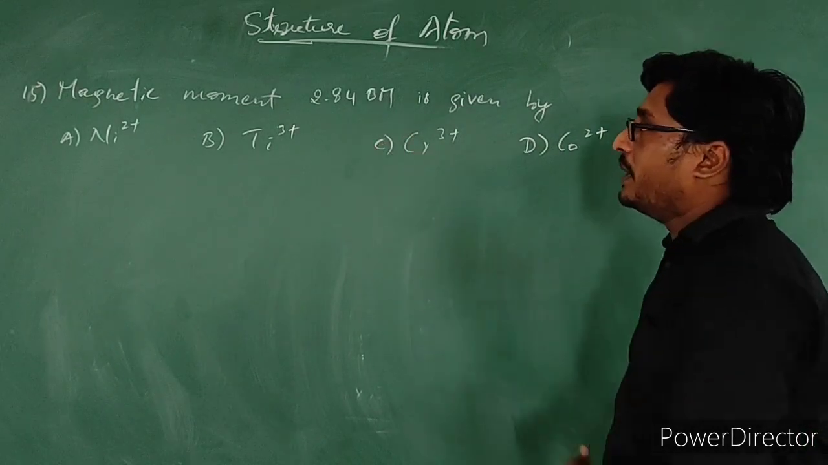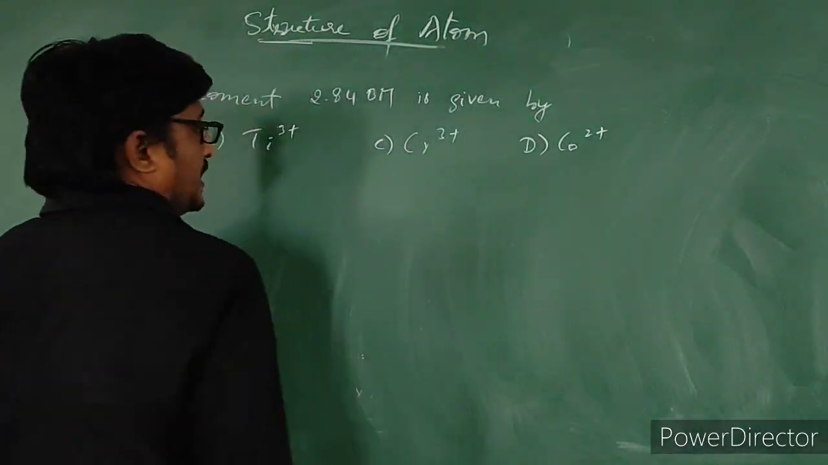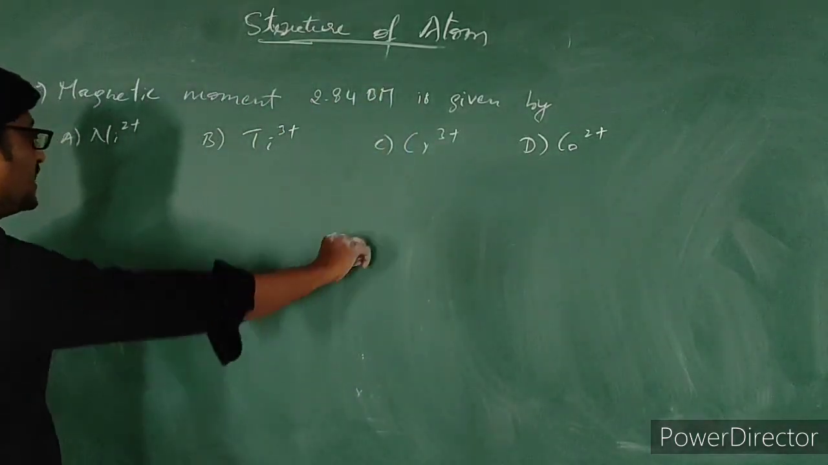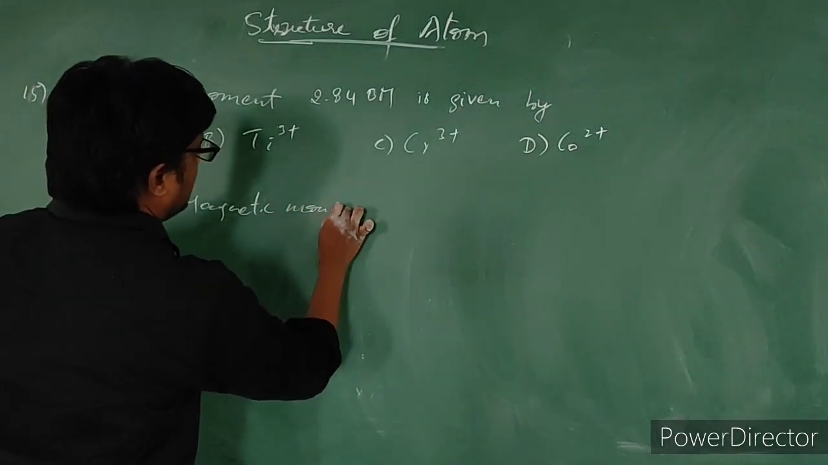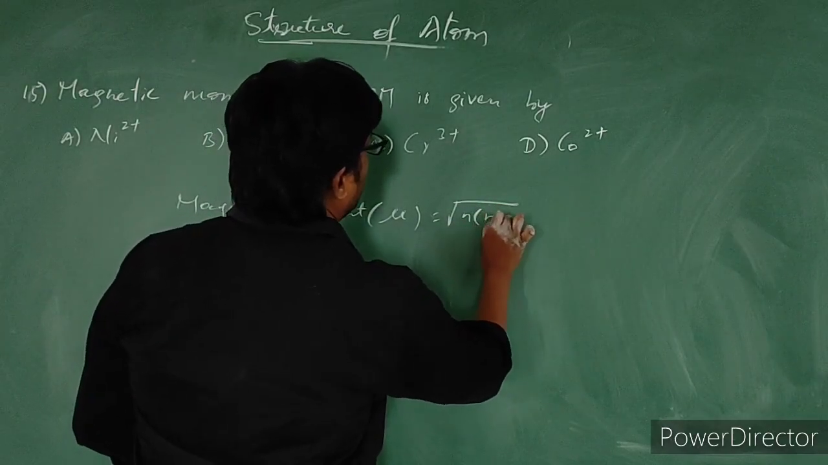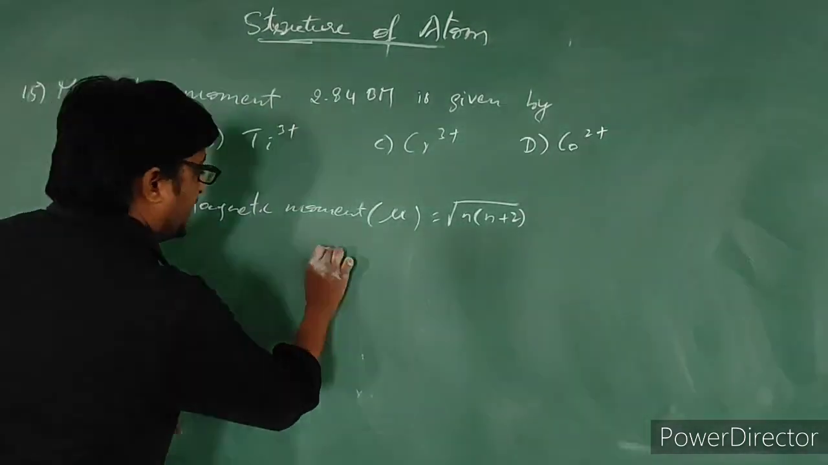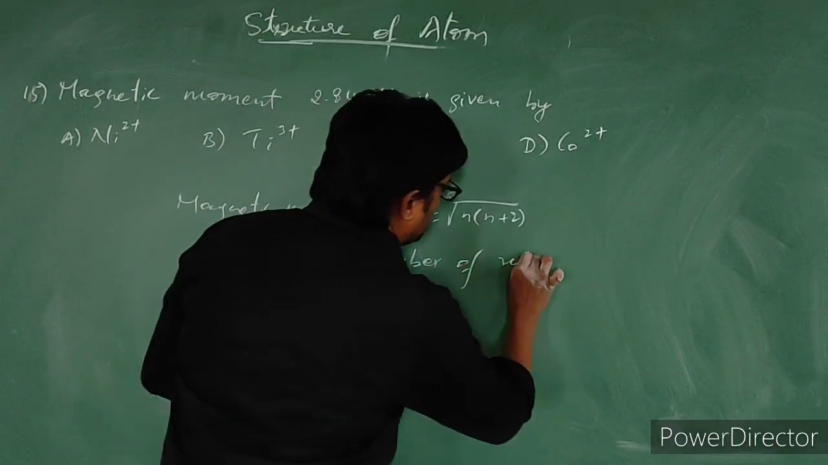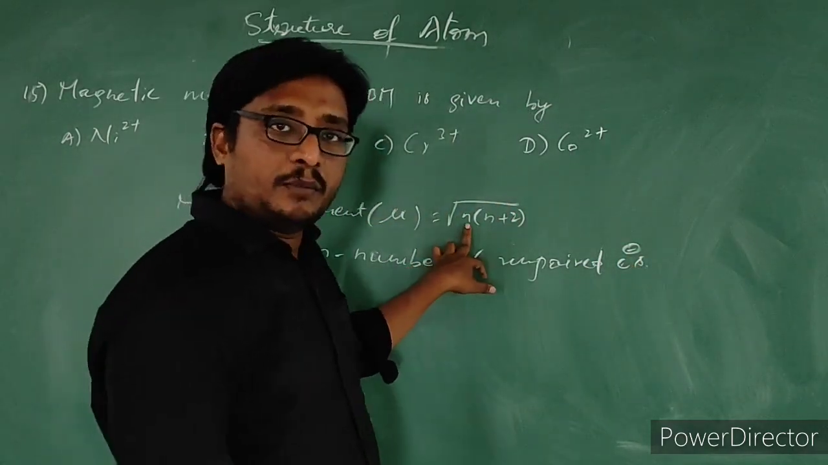Magnetic moment value depends on the number of unpaired electrons. So there is a formula to calculate the magnetic moment of an atom. Mu is equal to root of n into n plus 2. This is the formula, root of n into n plus 2. Here n indicates the number of unpaired electrons.